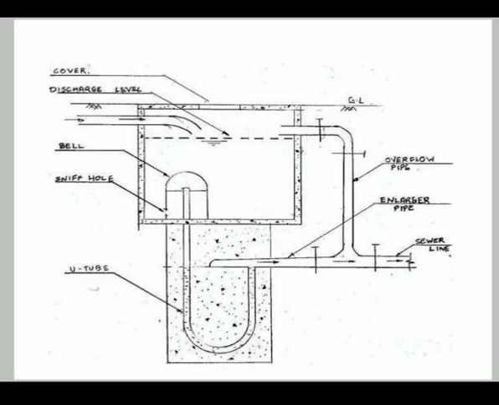The compressed air is suddenly removed from the longer arm, and siphoning action starts, which releases the water from the tank into the sewer. When the tank level falls to the sniff hole, air enters the bell portion through the sniff hole and breaks the siphonic action. The water levels in the two arms of the U-tube again assume positions A and B. The cycle keeps repeating, thus releasing water into the sewer at regular intervals.